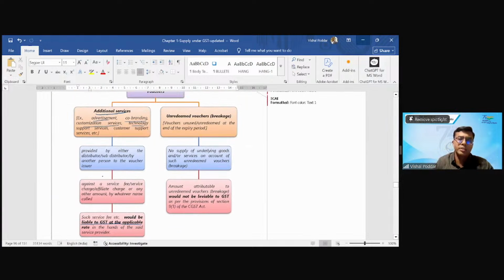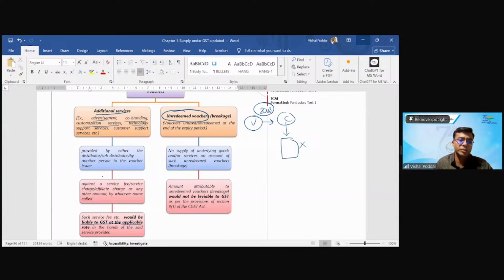Now here, next interesting part is unredeemed voucher. What is unredeemed voucher? So I gave this voucher to Chitra. Chitra was supposed to go and buy the goods or services against the voucher. However, the voucher had an expiry date which was 31st of July. Now, for some reason, Chitra could not go and buy up to 31st of July. Hence, obviously the voucher has become invalid. But I have already paid 2000 to West Side, which will now become a revenue of West Side.